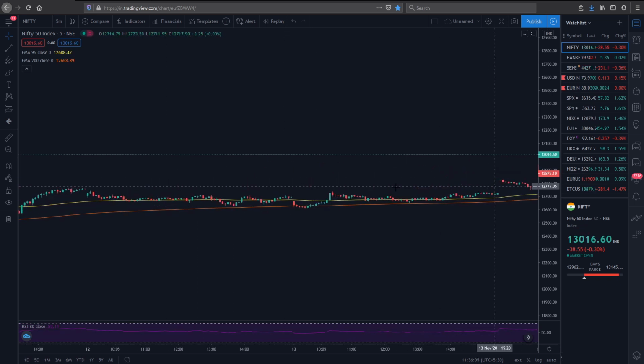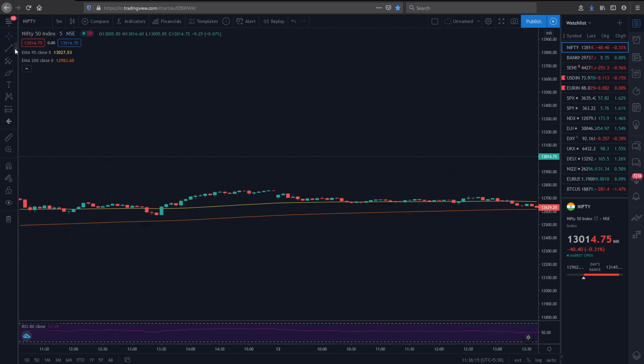Let me mark the horizontal line. As you can see, every candle started from here, and every body of the candle has been going upward. The price has been going upward, but beyond this point, 12,759, the price of the stock refused to go. Every candle goes and touches this level and reverses back. So this is the resistance level for this time.